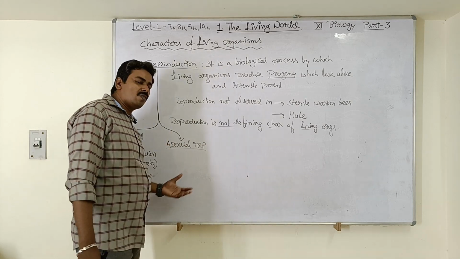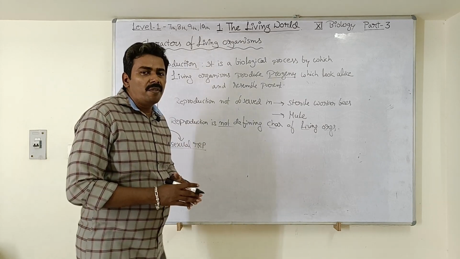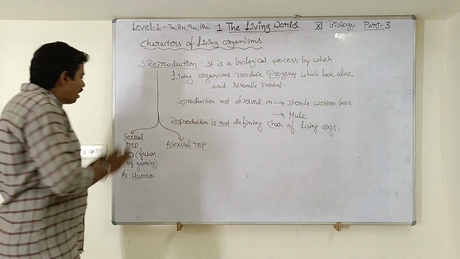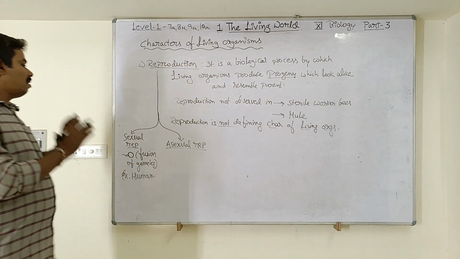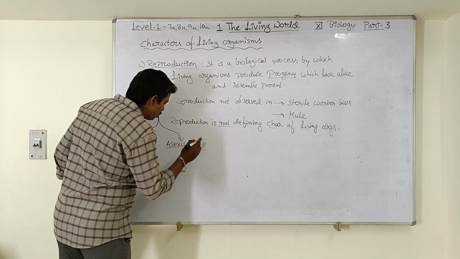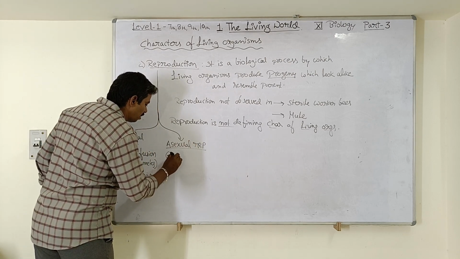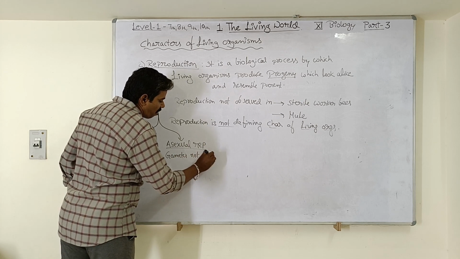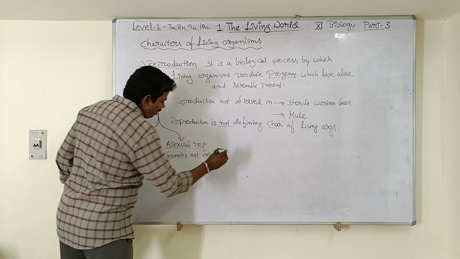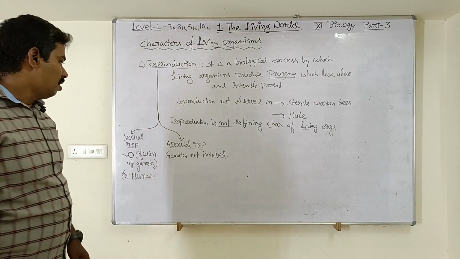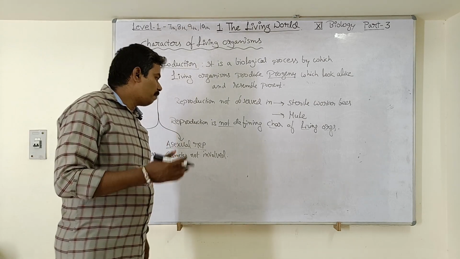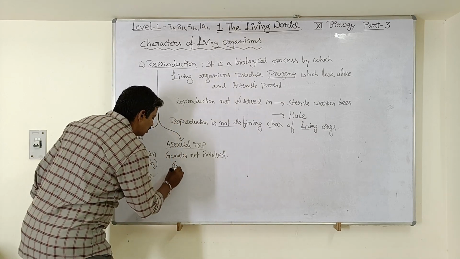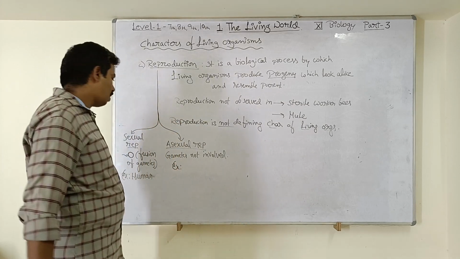Then what is asexual reproduction? In this method of reproduction, there is no involvement of gametes. The male gamete and female gametes are not at all involved in asexual reproduction. Some of the methods of asexual reproduction are given in the NCERT book. So we will discuss some examples of asexual reproduction.